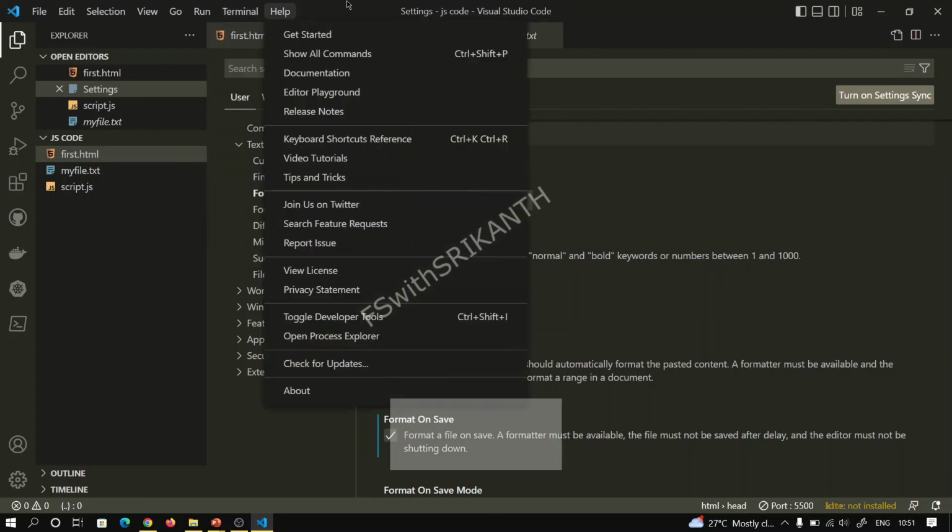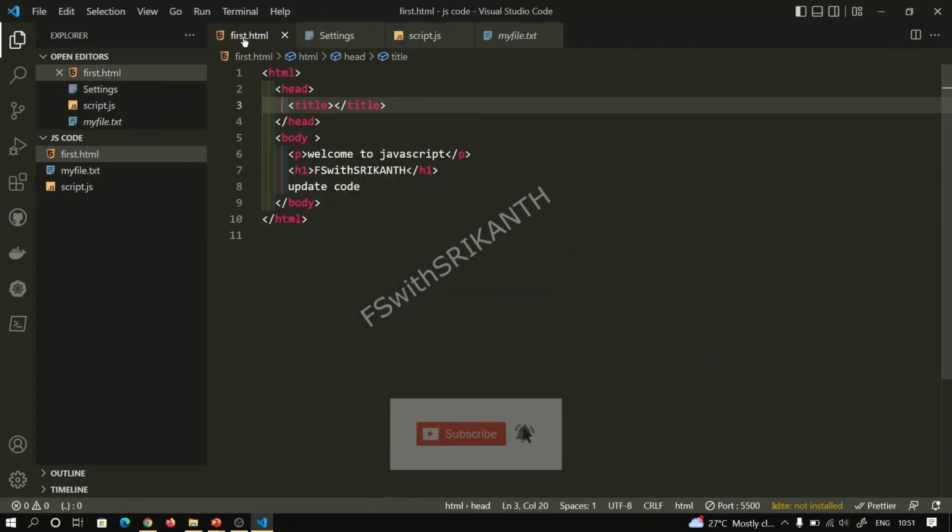So there are a lot of benefits with this text editor. Definitely we should set up this environment for our execution.